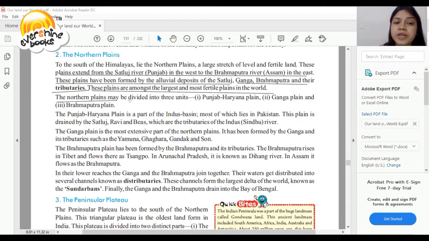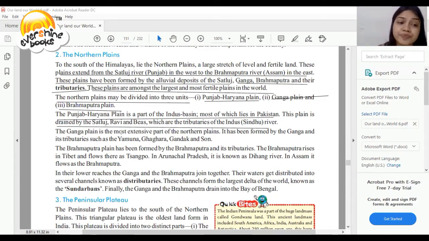So the northern plains may be divided into three units: Punjab Haryana plains, Ganga plains and Brahmaputra plains. So the Punjab Haryana plain is part of the Indus basin, most of which lies in Pakistan. The plain is drained by Satluj, Ravi and Beas, which are tributaries of the Indus river. Yes, student, let's discuss the Ganga plain. So it is the most extensive part of the northern plain.